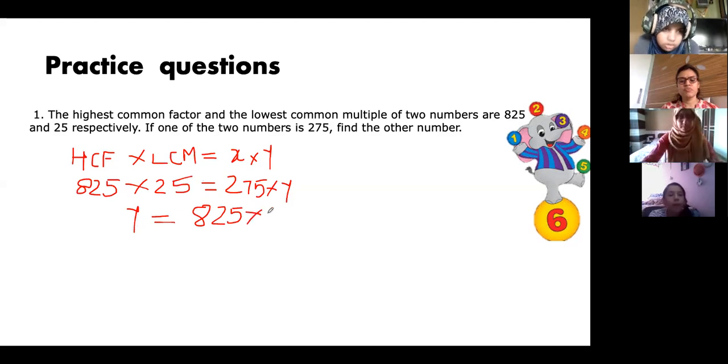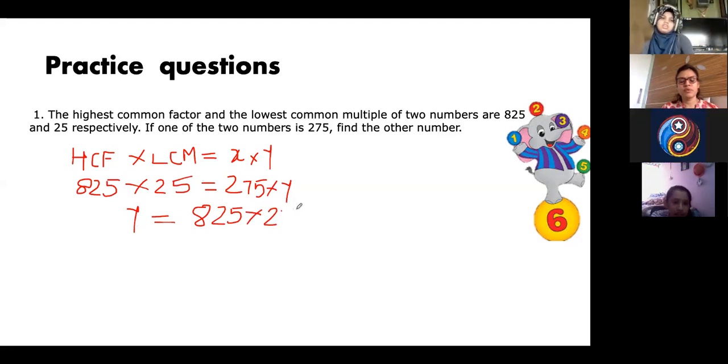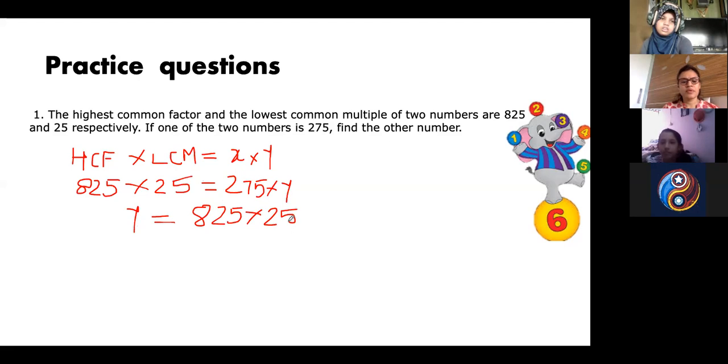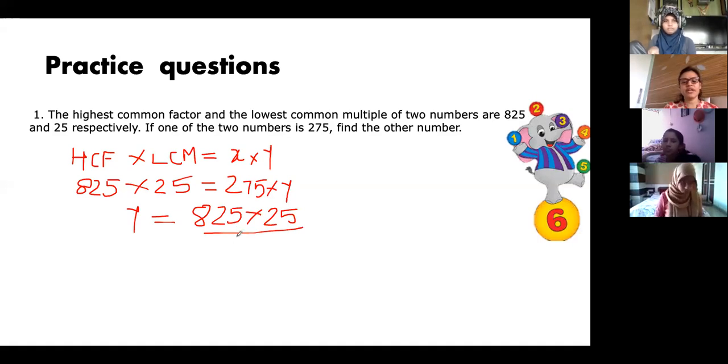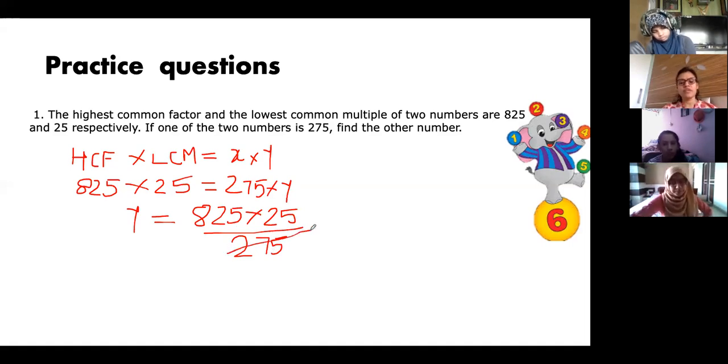Into, and what number did you write beside HCF multiplied by LCM? HCF into LCM is equal to x into y. The HCF value should be 25, LCM is 825, x is one value that is given, one number is 275. Now y equals this product, and 275 goes here and gets divided. So 275 over here. Now you can cancel. You know how to bring the fraction in lowest form, okay? We will cancel it down.